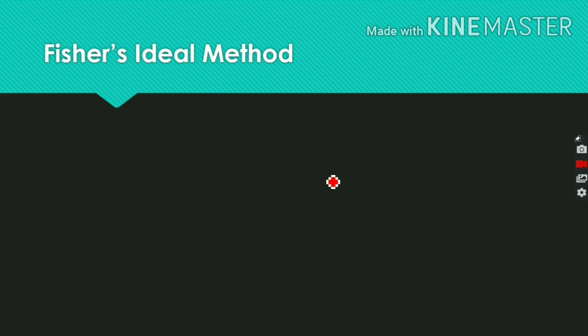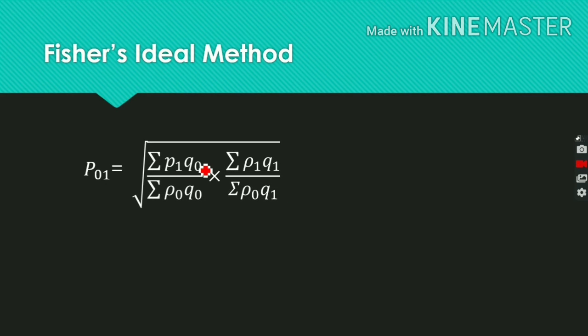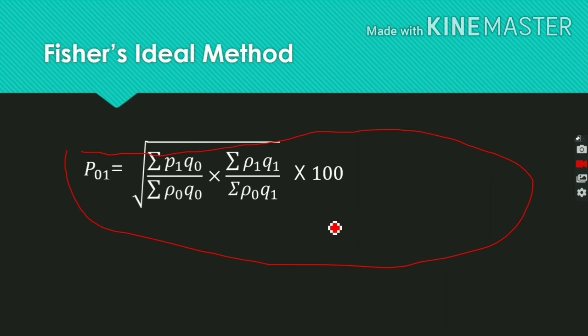Now the formula to calculate the index number under Fisher's ideal method is P01, that is base year into current year, equals the square root of sigma P1 Q0, current year price and base year quantity, divided by sigma P0 Q0, base year price and quantity, into sigma P1 Q1, current year price and quantity, divided by sigma P0 Q1, base year price and current year quantity, into 100. This is the formula to calculate Fisher's ideal method.